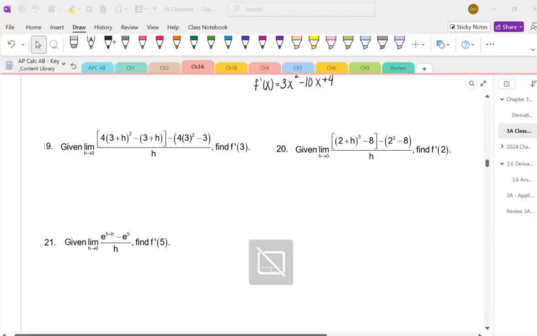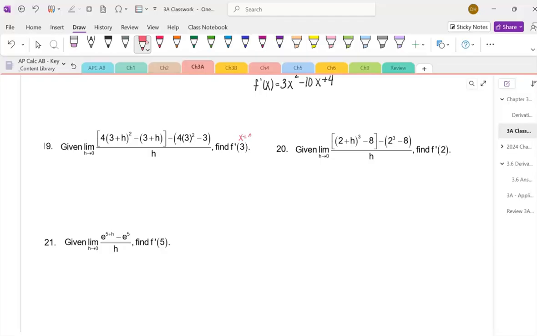We end with these last questions, 19, 20, and 21 of this video, where they want us to evaluate the derivative at a certain value. So what you have to do is figure out that x is an actual number right here. So we've got x equals 3. And so anywhere I see a 3, I'm really going to replace the x with a 3. So recognize that the function is really 4x squared minus 3x, take the derivative, and then plug in the 3.